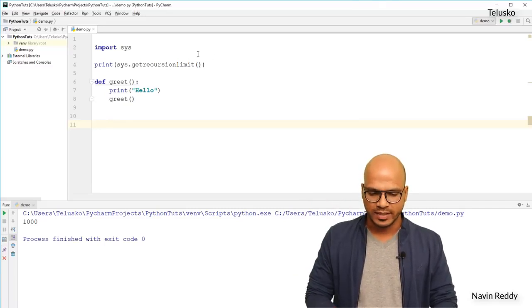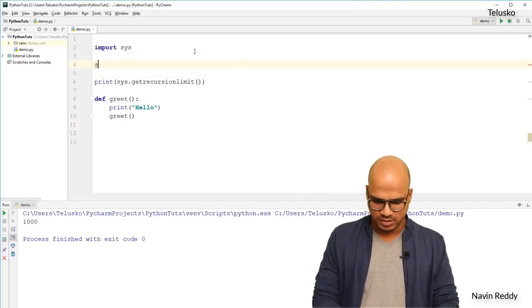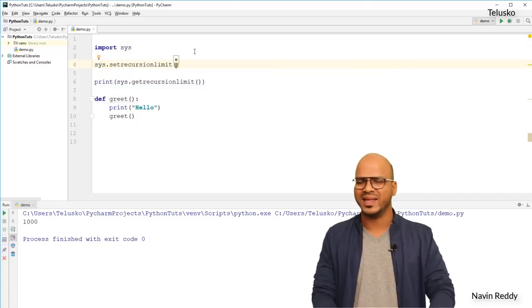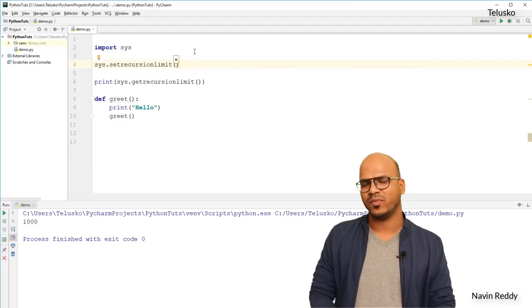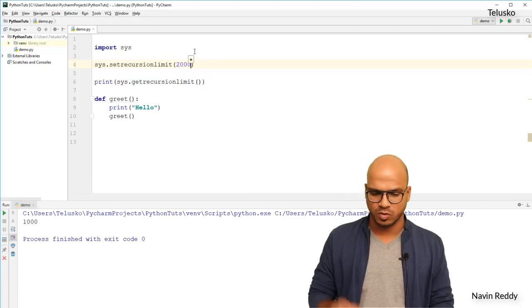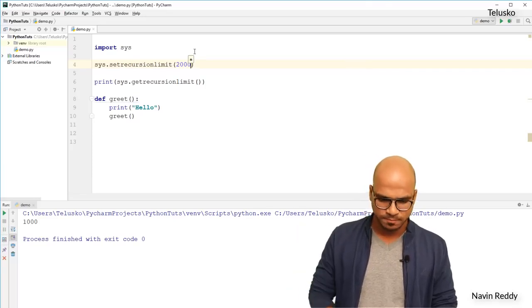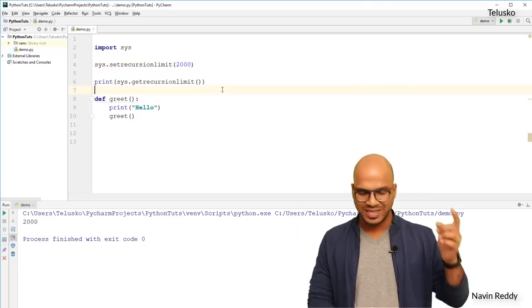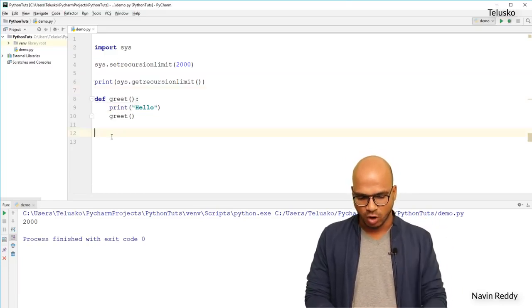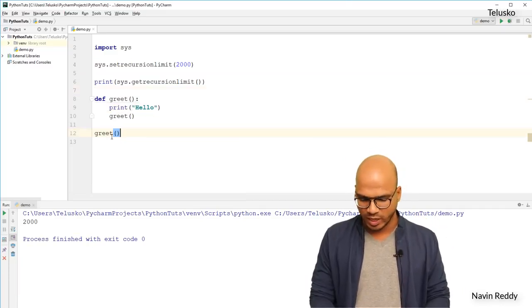The way you do that is by saying sys dot set recursion limit, and you can provide any number here. Now when I say any number, I tried with 2000, it worked. Maybe you can try a different number. Let me know in the comment section if it is not working for big numbers. And now if I run this code, you can see the limit has changed to 2000, which means if I call greet, it will print hello at least 2000 times.